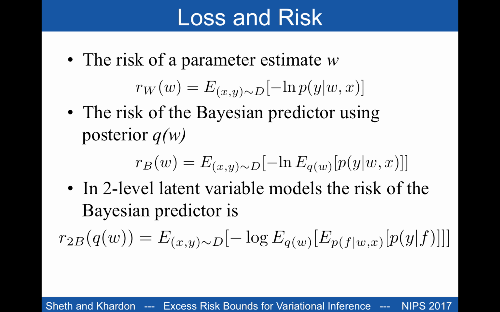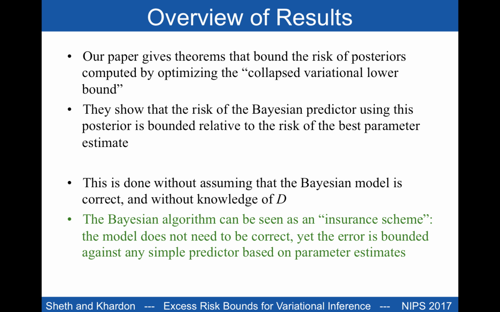A Bayesian predictor aggregates the prediction according to its posterior Q of W, and then the loss is defined naturally for its prediction. These definitions can be extended for models with two levels of latent variables, which are the focus of this paper.